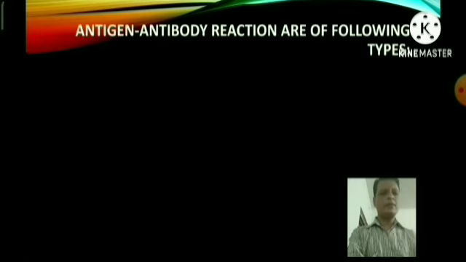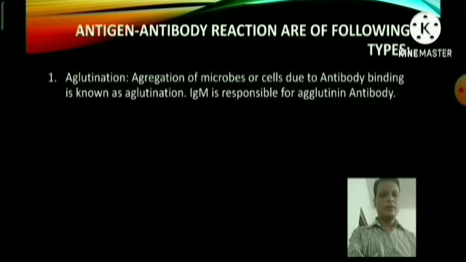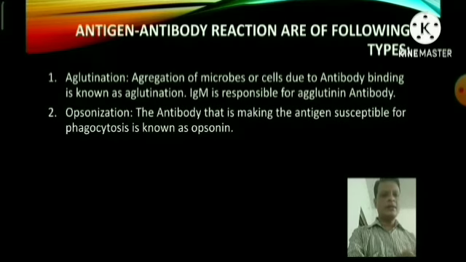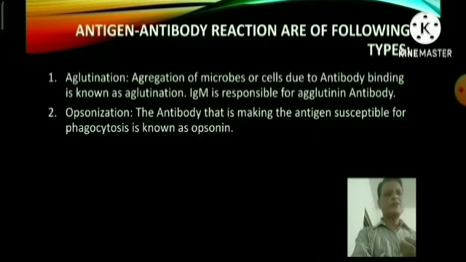Antigen-antibody reactions are of the following types. Agglutination: aggregation of microbes or cells due to antibody binding is known as agglutination. IgM is responsible as the agglutinin antibody. Opsonization: an antibody that makes the antigen susceptible to phagocytosis is known as opsonin. Sometimes the phagocytosis process is not enough, or macrophages or neutrophils are not enough to engulf the foreign particles of bacteria efficiently.